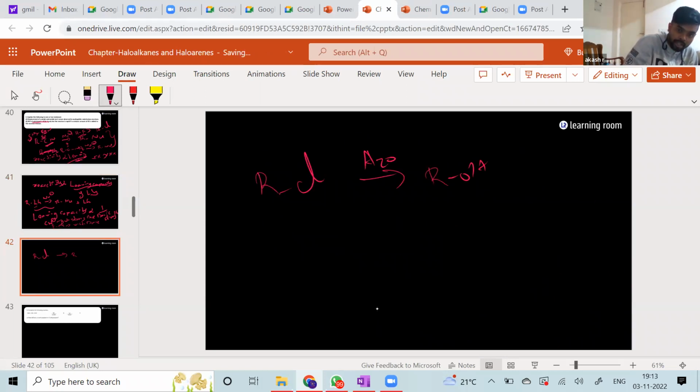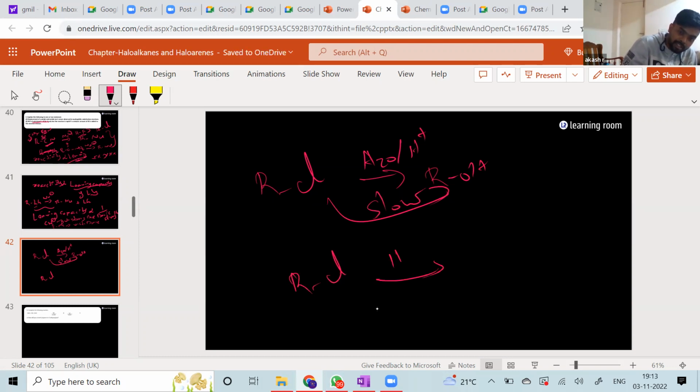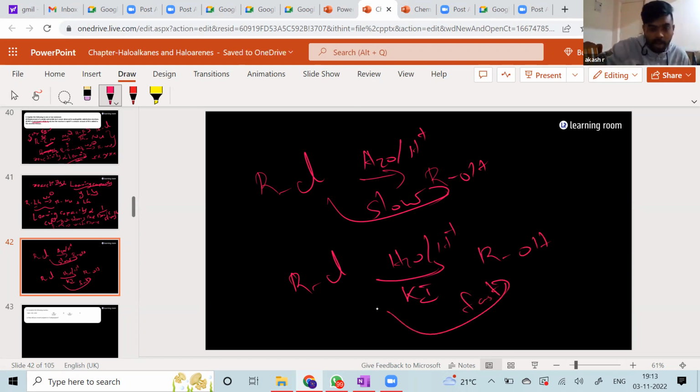Hydrolyzed means we are going for H2O in the presence of H plus. Now they're writing that this reaction is quite slow. But if I have RCl, when I go for hydrolysis, if I do this in the presence of KI, this reaction becomes a little faster. Right? That is what they're asking.